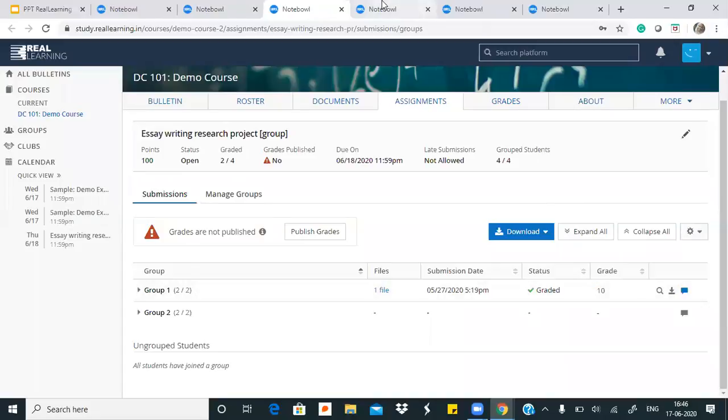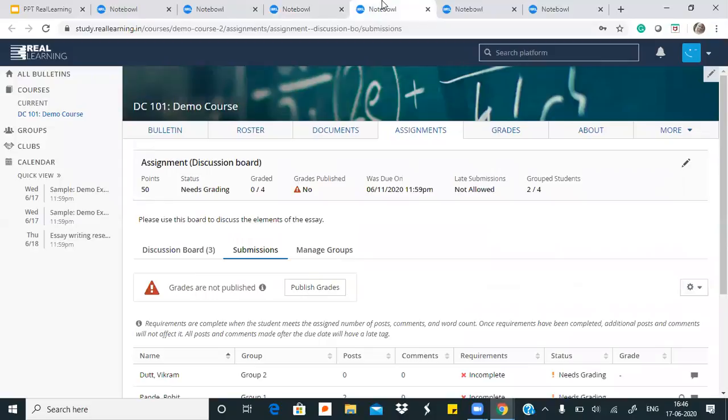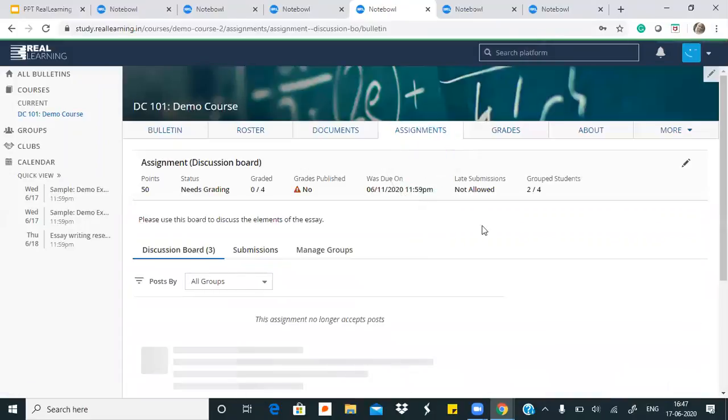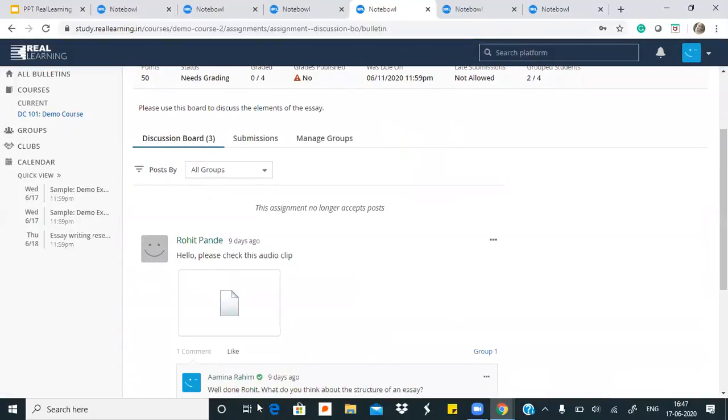We'll move on to the other format we have, which is a discussion board. I explained discussion board in just a brief manner, but I will just go through what the discussion board actually looks like.